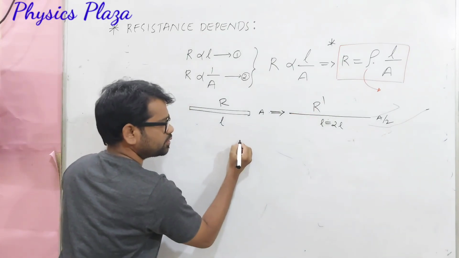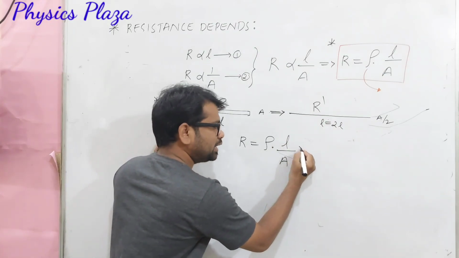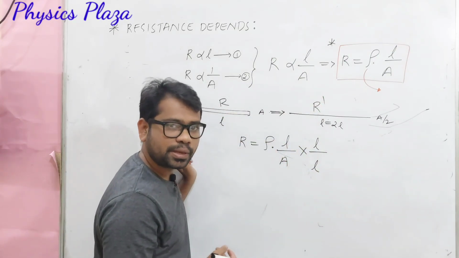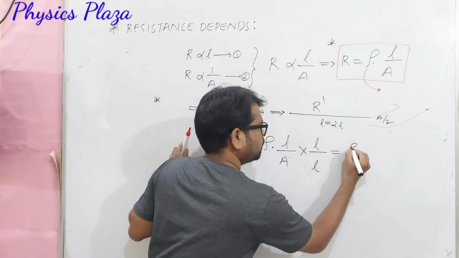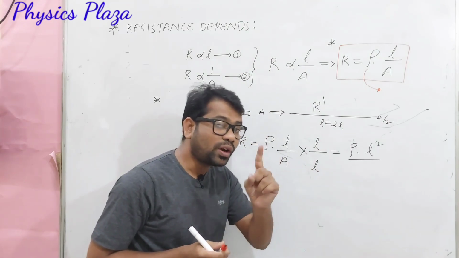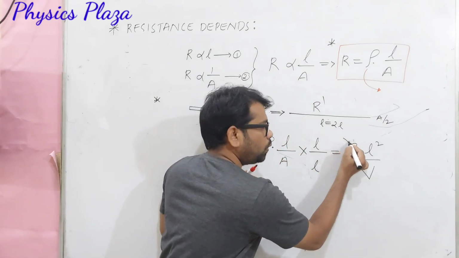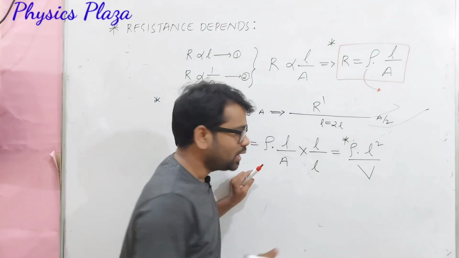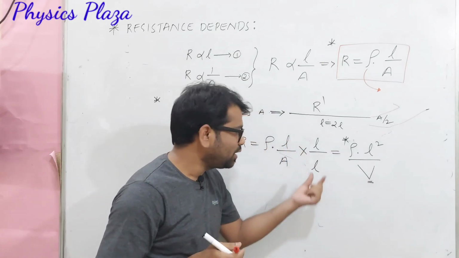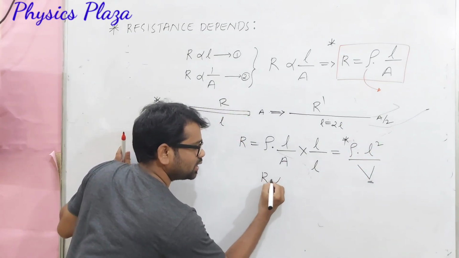Let us take the same formula, R is equal to rho into L by A. Children, let us multiply and divide by L here, so nothing is changed. Now it is rho into L square by, here, area of cross section times length, which is actually the volume of the wire. Dear children, rho for a given material is a constant and V is constant, because whether you stretch it or whatever it may be, its volume remains constant. Then R is directly proportional to L square.